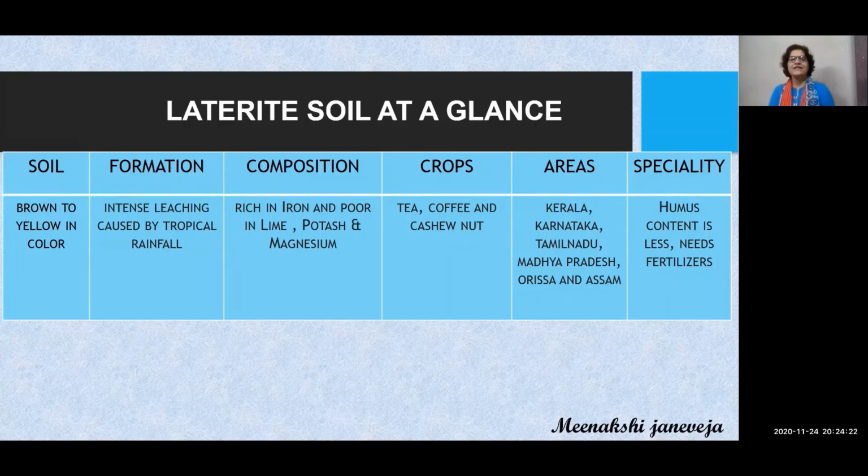I have done the table like soil, brown to yellow color, formation due to intense leaching caused by tropical rainfall. Composition की बात करें तो chemical composition, it is rich in iron and poor in lime, potash and magnesium. Which kind of crops are grown? Tea, coffee and cashew nut. And areas: Kerala, Karnataka, Tamil Nadu, Madhya Pradesh, Orissa and Assam. KKT, MPOA. This way you can learn.